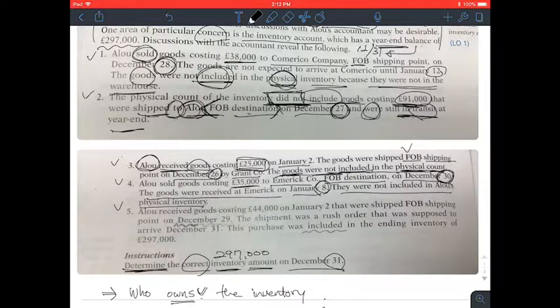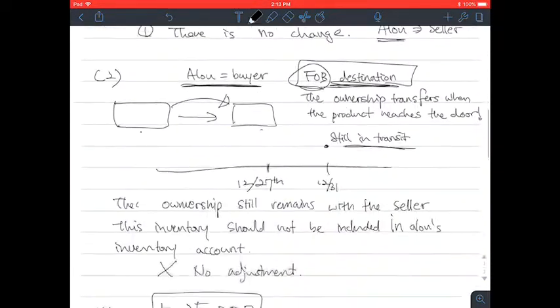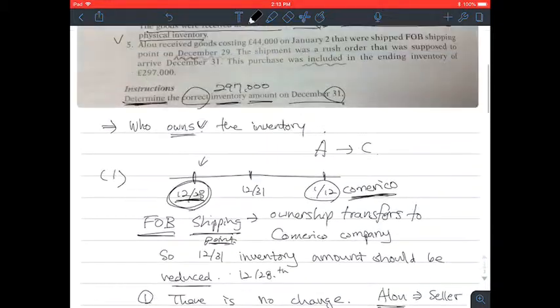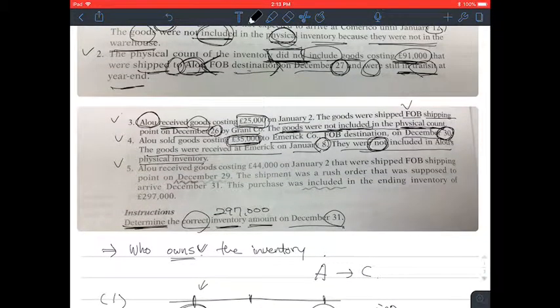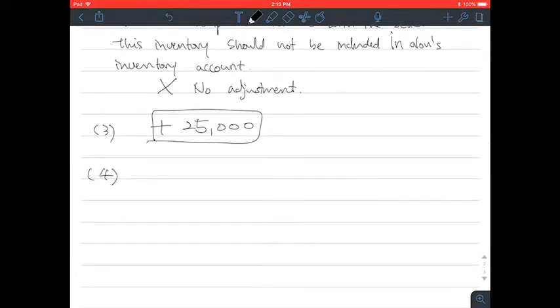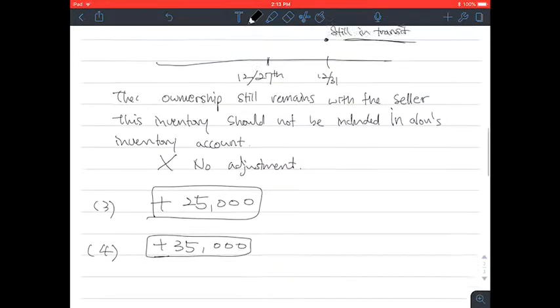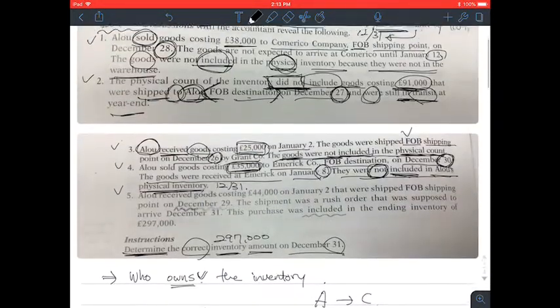Since ownership still remains with Alu, we have to include the $35,000 amount in Alu's inventory account. But it says they were not included in Alu's physical inventory on December 31st. So we should increase this amount because the ownership still remains with Alu. Okay.